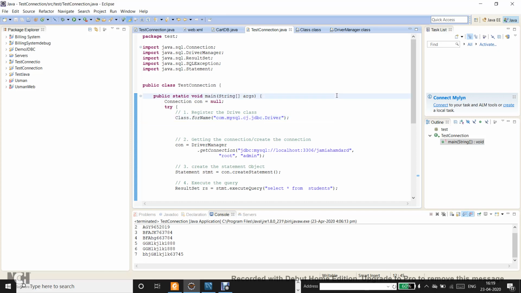A deprecated thing is something which should not be used. Something has replaced that deprecated API. One thing is for sure, this Class.forName method does two things.